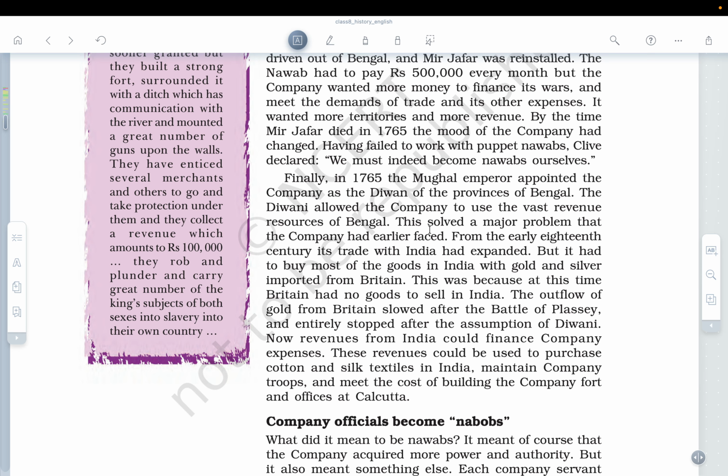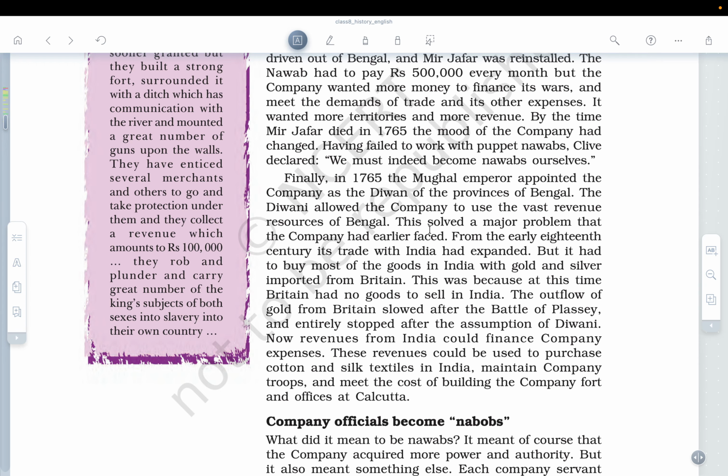Okay, can you tell me the reason why the flow decreased from England? Because now the British had got hold of the vast resources of Bengal, so there was no need to import materials from England to India.